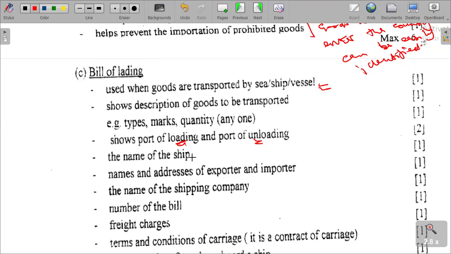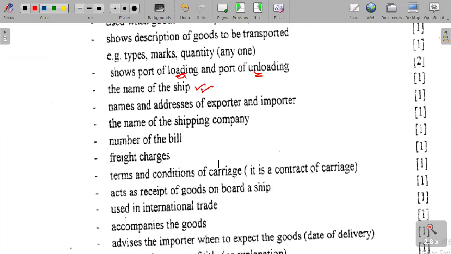The name of the ship is also specified. Names and addresses of exporter and importer are also identified on the bill of lading. And then we also have the number of the bill, the name of the shipping company, and the freight charges incurred are also shown there.